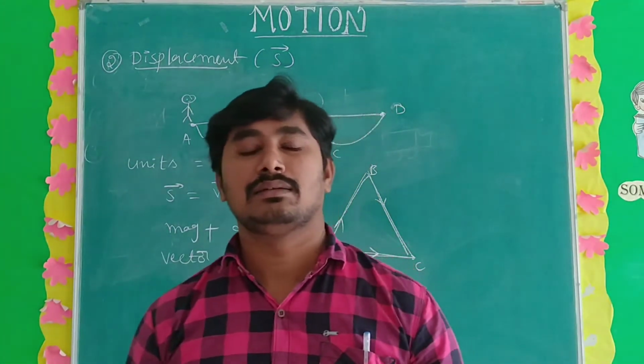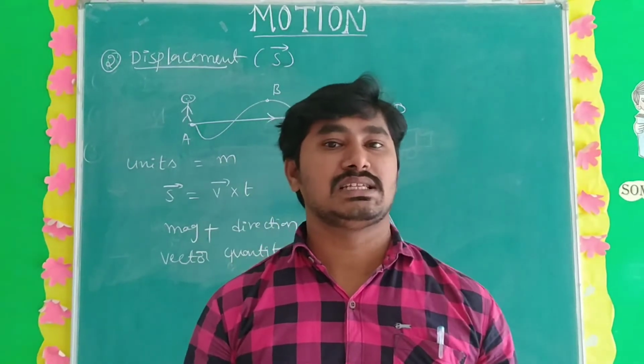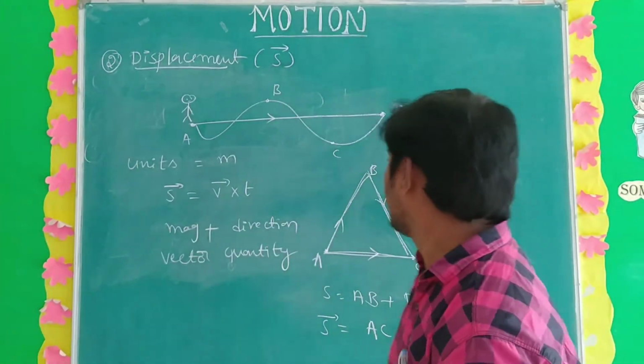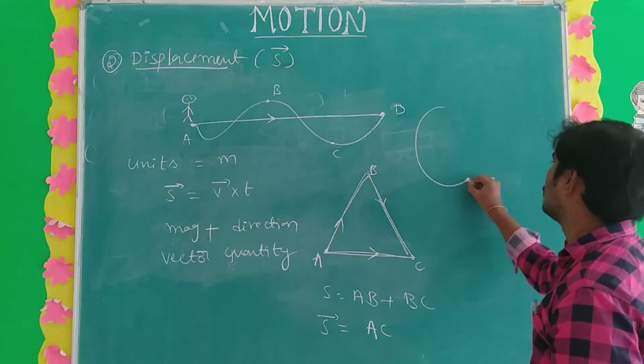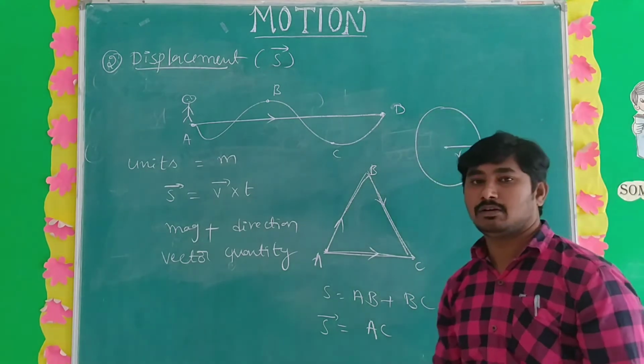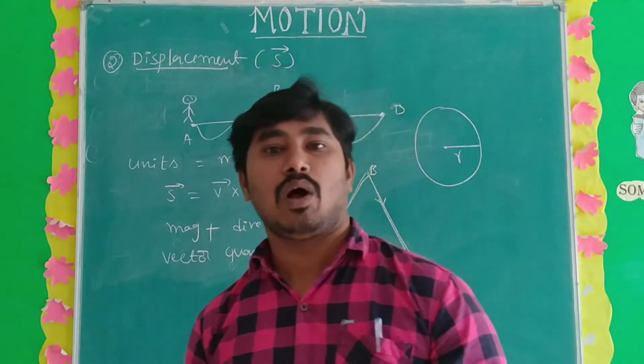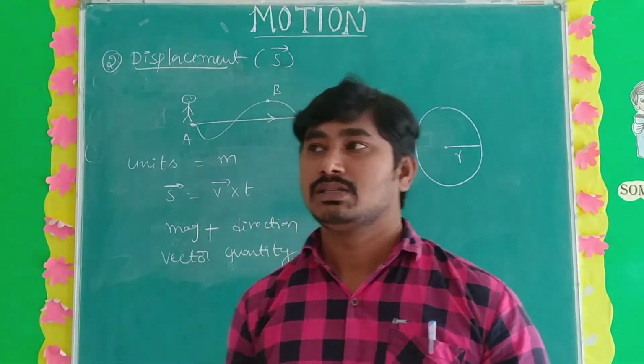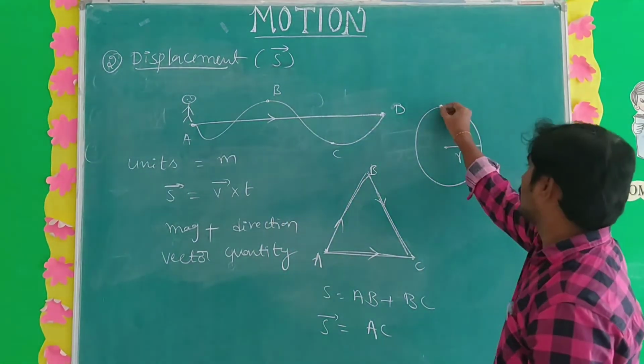In the circular track, what is the distance and what is the displacement? See here, the circular track, the radius is R. Distance is the total length.